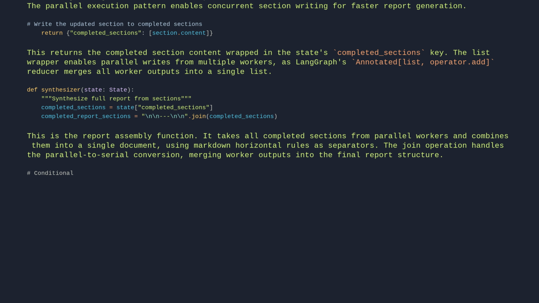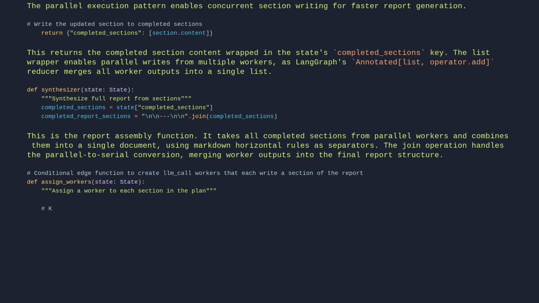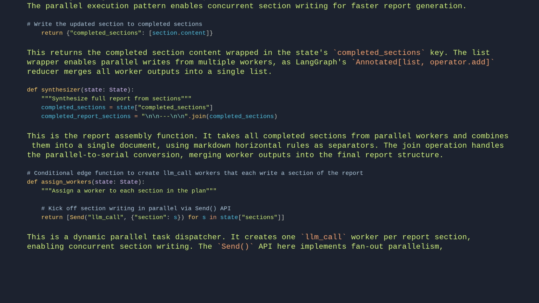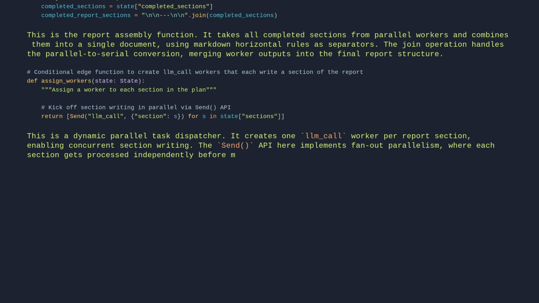# Conditional edge function to create LLM call workers that each write a section of the report. def assign workers(state): # Assign a worker to each section in the plan. # Kick off section writing in parallel via Send API. return [Send("LLM call", {"section": s}) for s in state sections]. This is a dynamic parallel task dispatcher. It creates one LLM call worker per report section, enabling concurrent section writing. The Send API here implements fan-out parallelism, where each section gets processed independently before merging in the synthesizer.